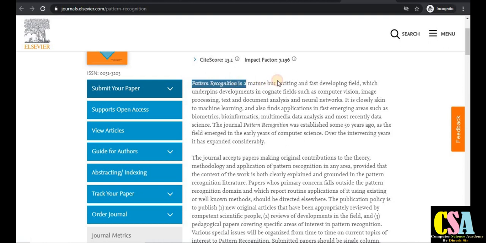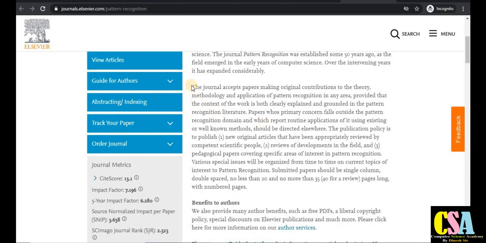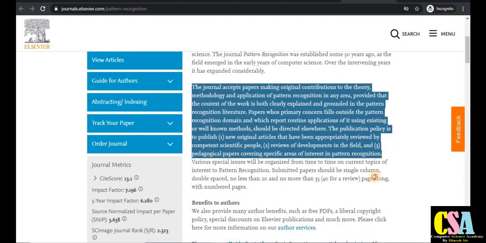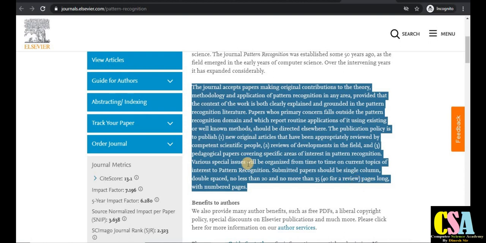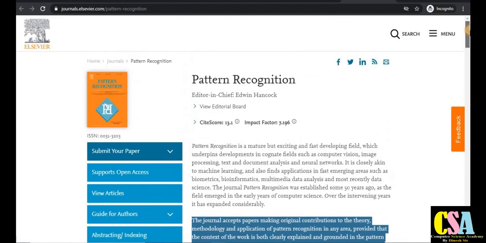Pattern Recognition is a mature journal, and everything is available in the aim and scope. Read every instruction carefully before publishing your paper.